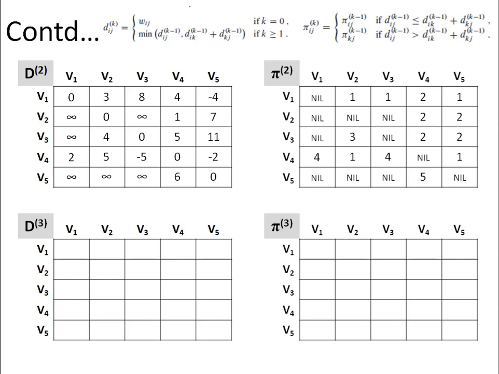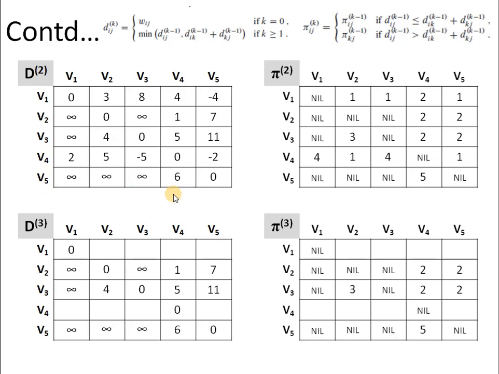Now coming to the third iteration, that means now we will try to compute a path between two vertices passing through vertices V1, V2 and V3. So based on the previous iterations, we can say the diagonal entries will remain as they are. The row corresponding to vertex V3 will also remain unchanged. And if we talk about vertex V2, then there is no path in between V2 and V3. It is infinity. So this row V2 will remain unchanged. Similarly, there is no path in between V5 and V3. So again, the last row will remain unchanged. So these are the entries which are not going to change.